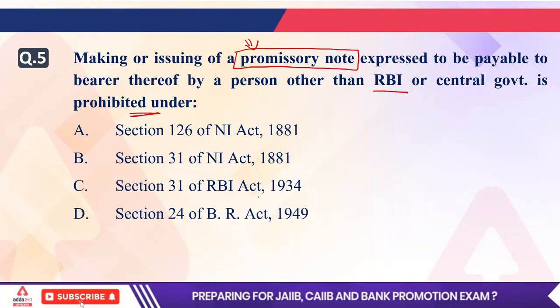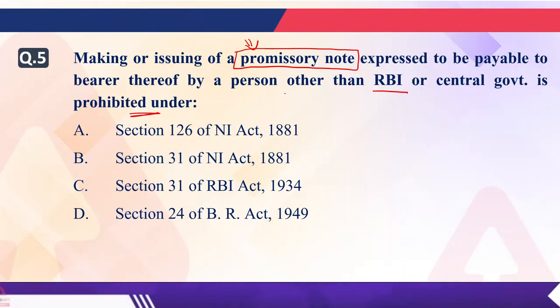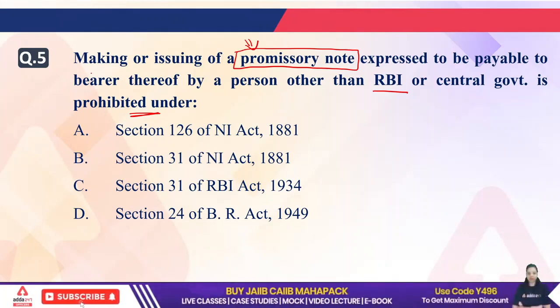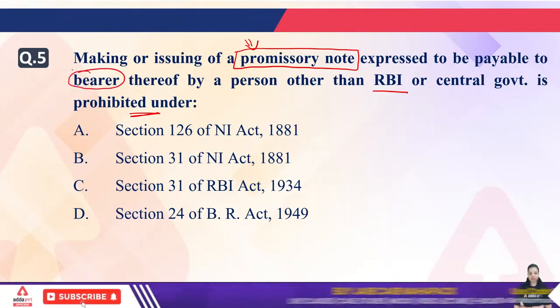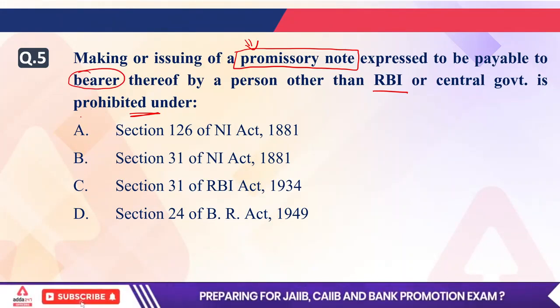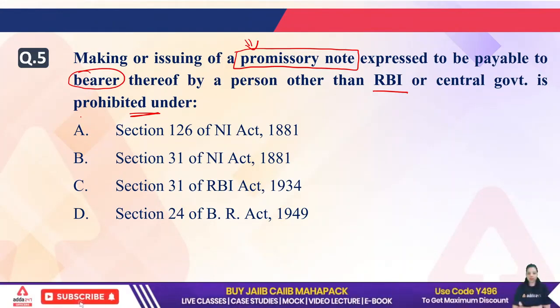Which of the following acts is correct in which it is defined that making or issuing of a promissory note payable to the bearer by a person other than RBI or the central government is prohibited? Which of the following is correct?